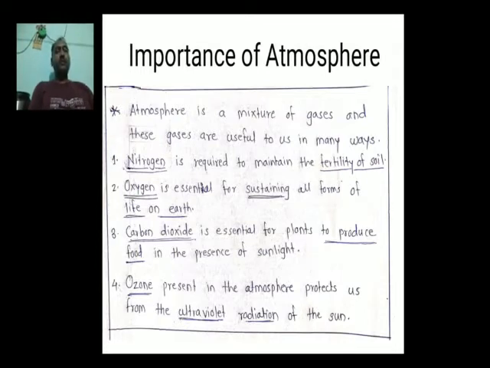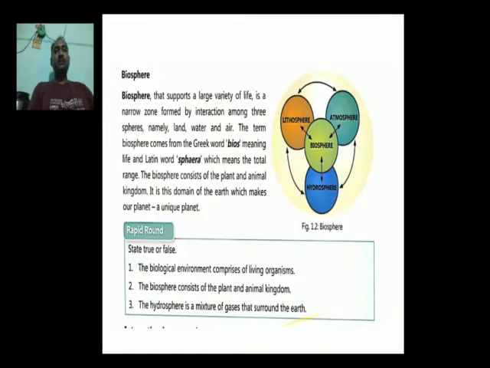Now we have to understand the fourth important point of the natural environment. It is nothing but the biosphere. Biosphere is a word derived from the Greek word bios, which means life, and sphere is derived from the Latin word sphaera, which means the total range. In short, biosphere consists of plants and the animal kingdom.